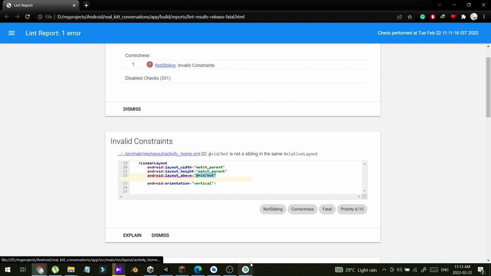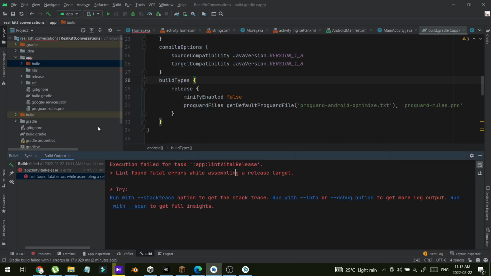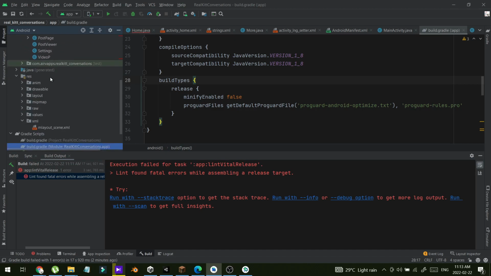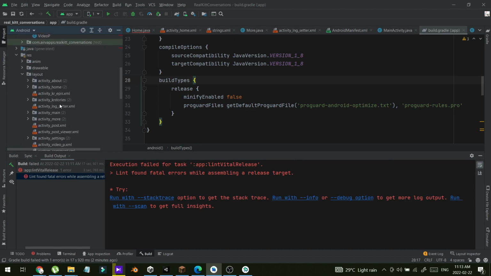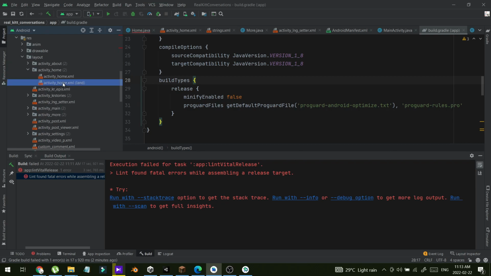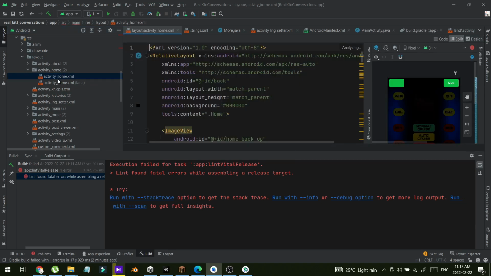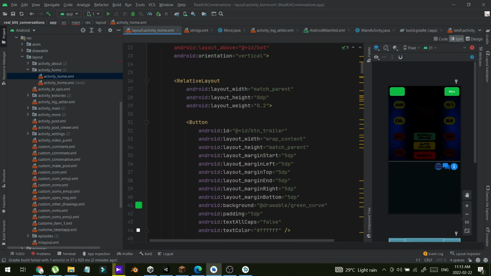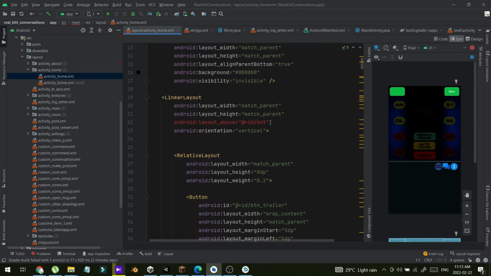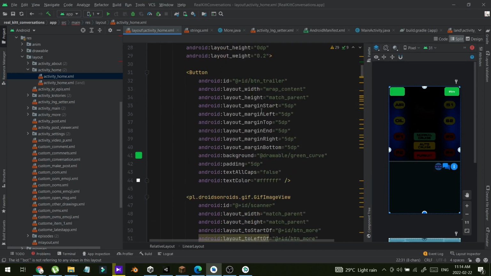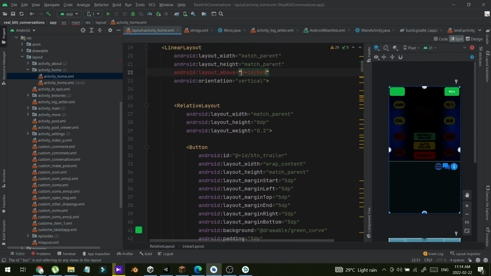So I'm going to my activity XML, the activity_home XML file. Again, I'm going to my Android hierarchy, and in my layout, activity home, I have two activity home XML files for both portrait and landscape designs. So this is the error. You can see now I have used an ID called bot, but I don't have any component with an ID of bot.